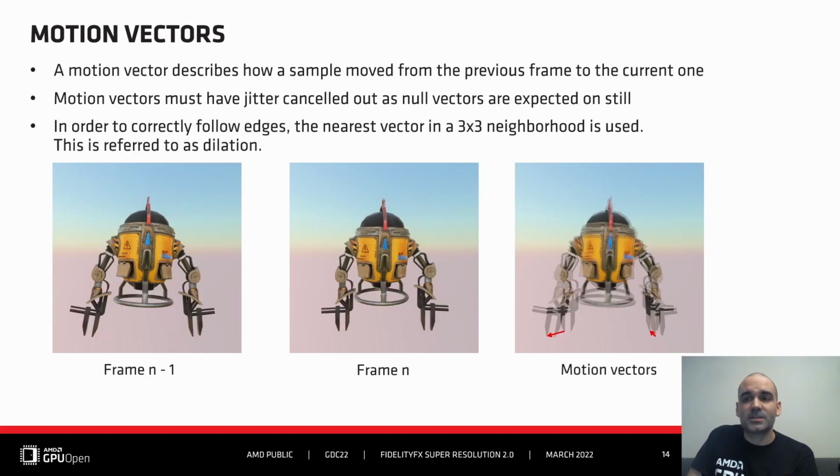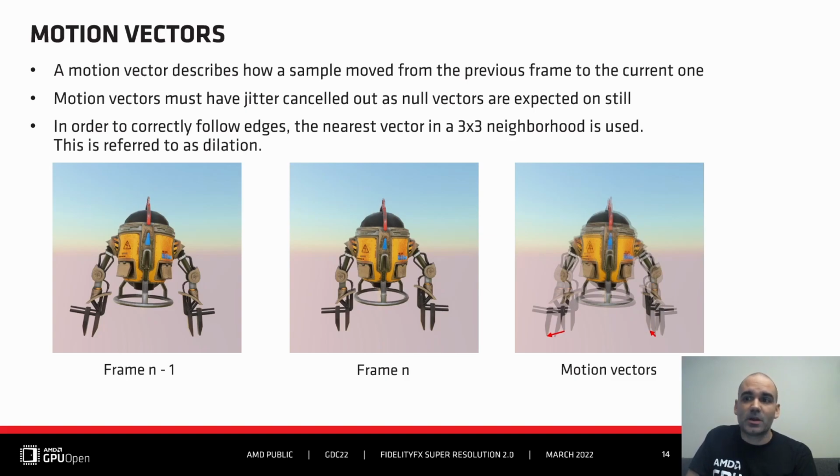So until now, this upscaling story has mostly assumed static images, where input samples are coherent from both a spatial and temporal perspective. And that's hardly representative of any games or computer-generated content. So to deal with animations, we rely on motion vectors. That's one of the expected inputs of FSR2.